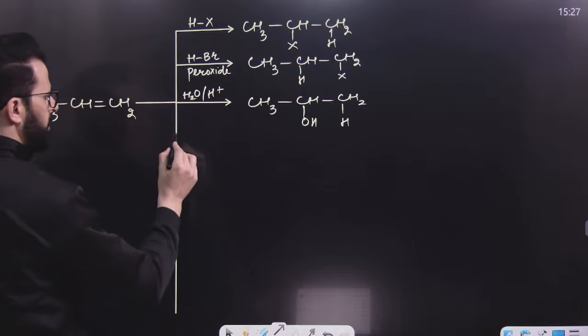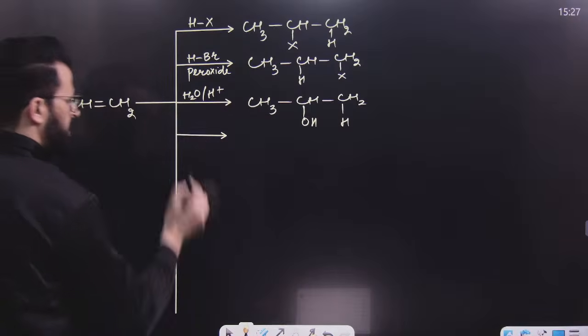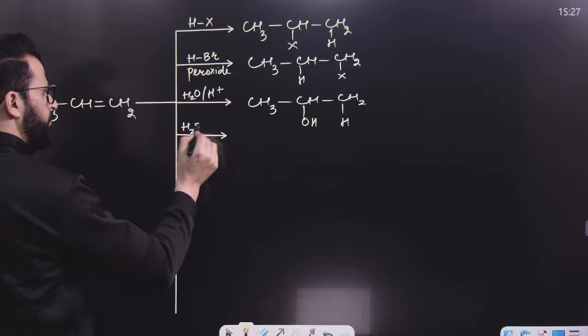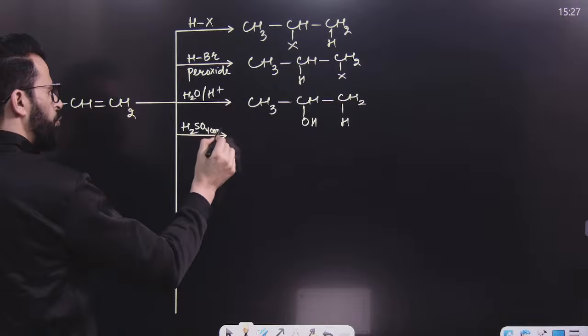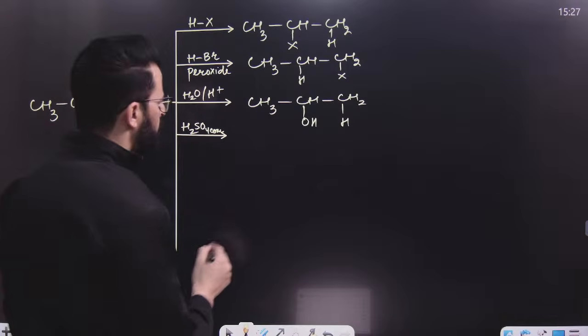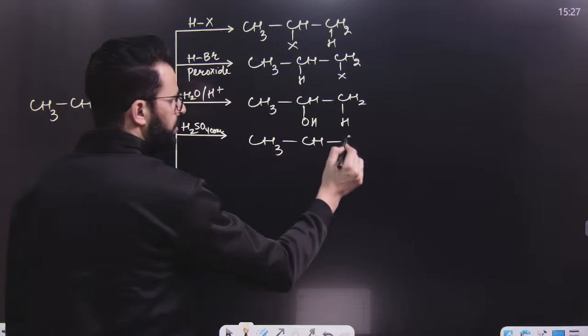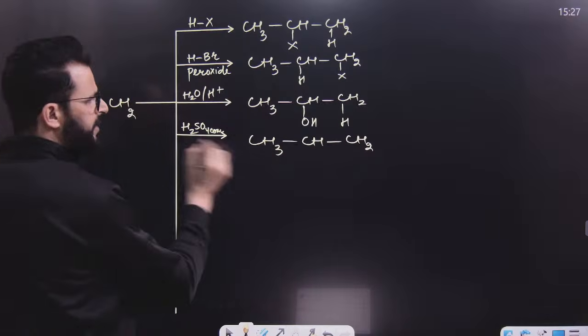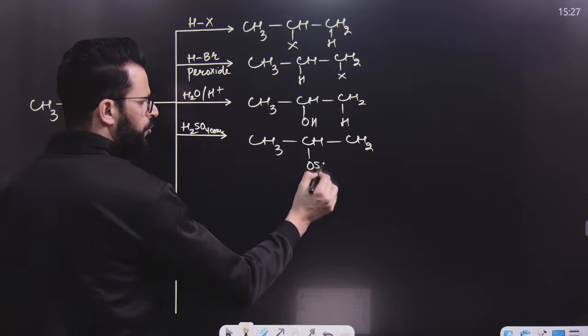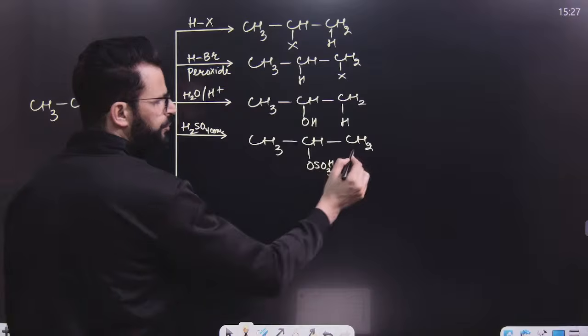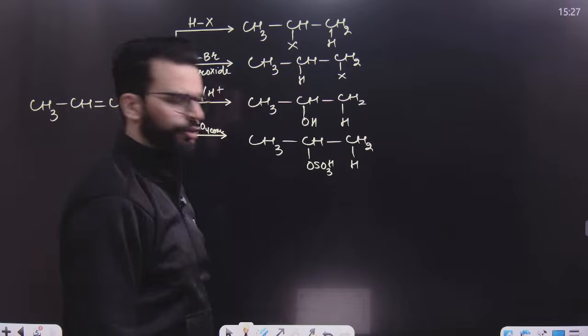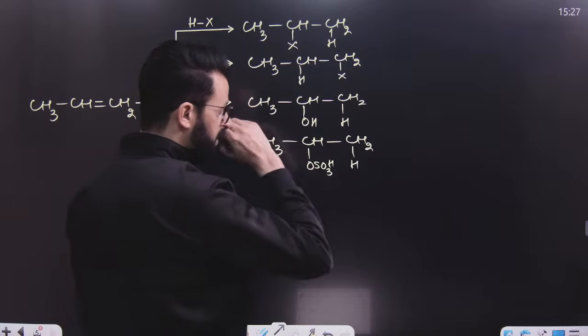Similarly, if you want to react this with H2SO4, concentrated or cold concentrated H2SO4, then what will happen? Have a look. Once again an electrophilic addition reaction, then the negative part of this addendum, meaning HSO4 minus or OSO3H minus, will go to that carbon of the carbon-carbon double bond which is having lesser number of hydrogens.